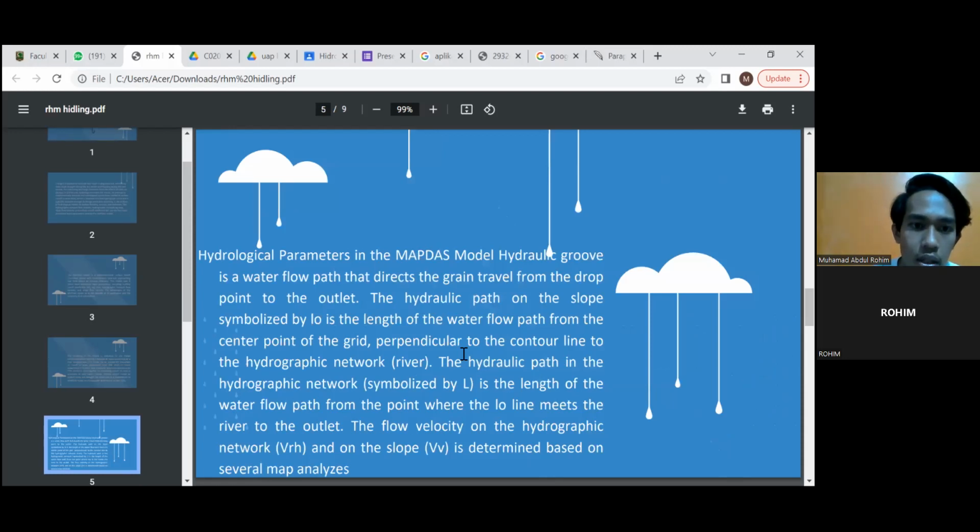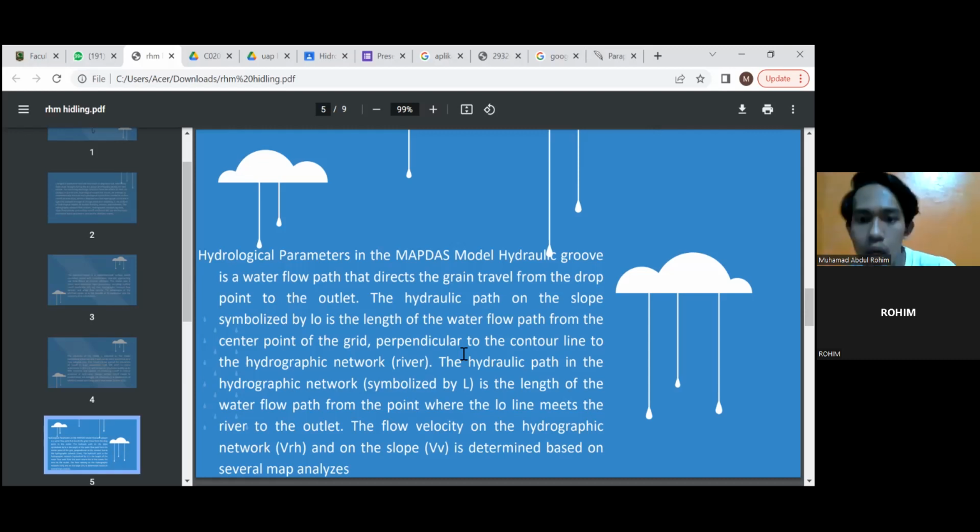The hydraulic path in the MapDash model is the water flow path that directs the grid's travel from the drop point to the outlet. The hydraulic path on the slope, symbolized by LO, is the length of the water flow path from the center point of the grid, perpendicular to the contour line, to the hydrographic network or river.